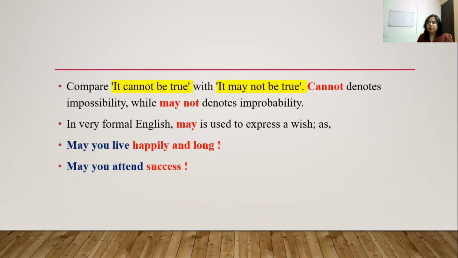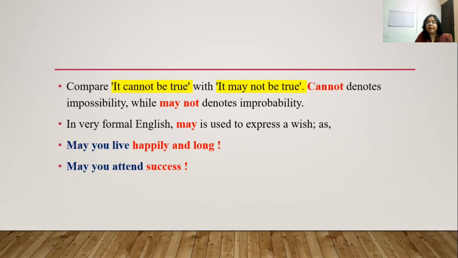Now compare "it cannot be true" with "it may not be true". What is the difference? Cannot denotes impossibility, while may not denotes improbability, meaning there are chances. If you say it cannot be true, you are quite sure that it cannot be true. There is no chance, total impossibility. But when you say it may not be true, there are still some chances. So it denotes improbability.